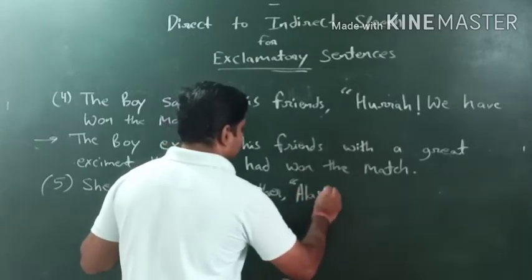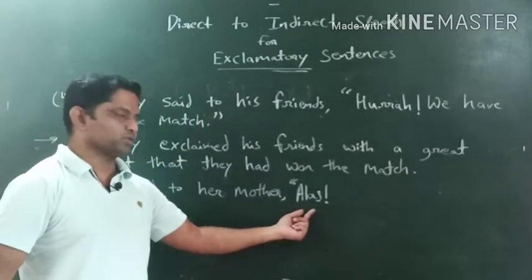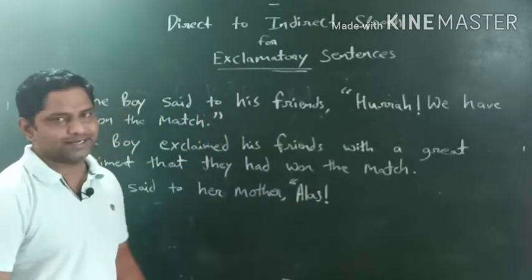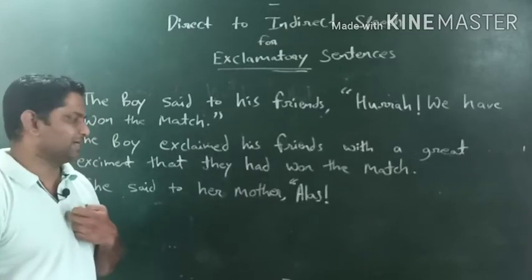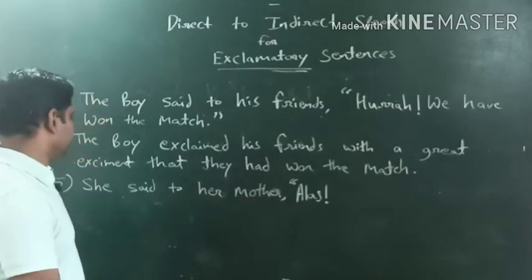alas, exclamation mark. Alas obviously always shows a sad feeling, a kind of a death, a kind of a accident. Okay, the things we use for this thing, right? Alas.